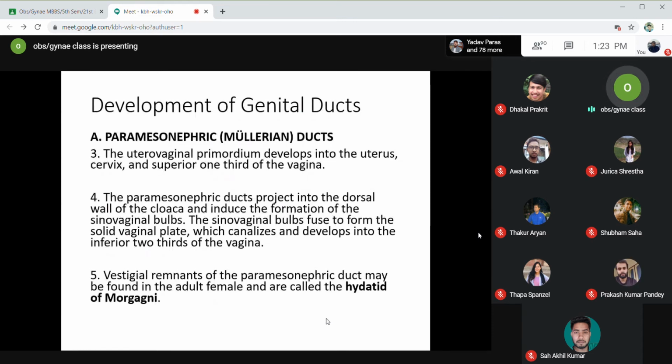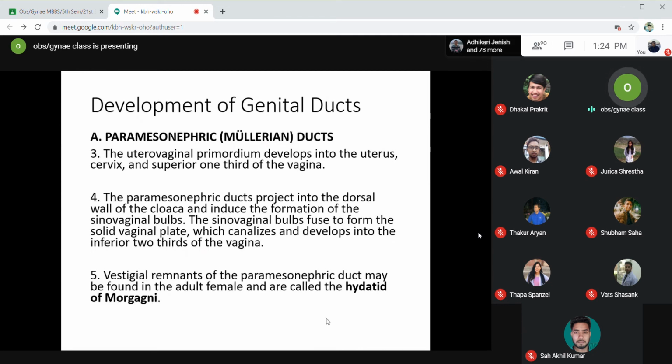The paramesonephric ducts project into the dorsal wall of the cloaca. Do you know what the cloaca is? It is an area in the distal end of the embryo where the urogenital sinus and the alimentary tract, or the GI tract, open. They are fused together in the cloaca.